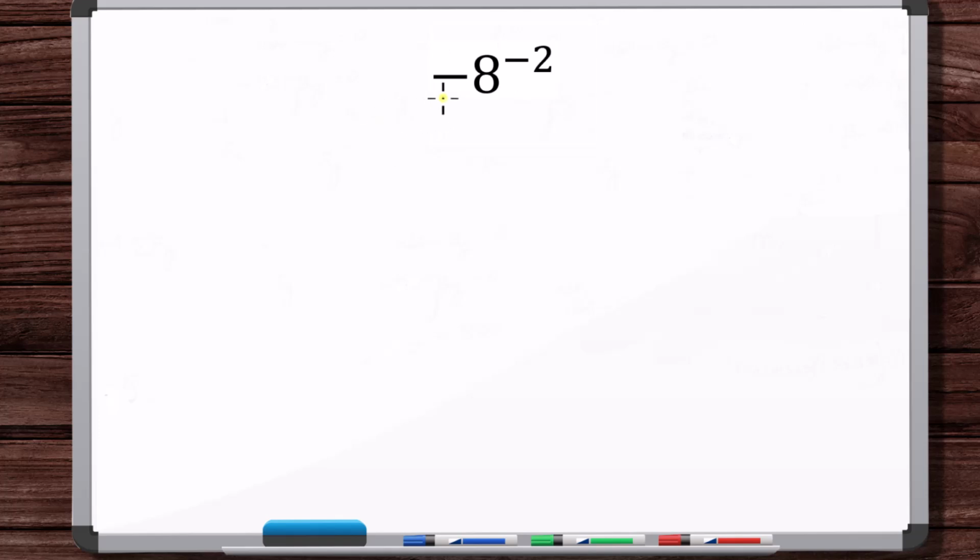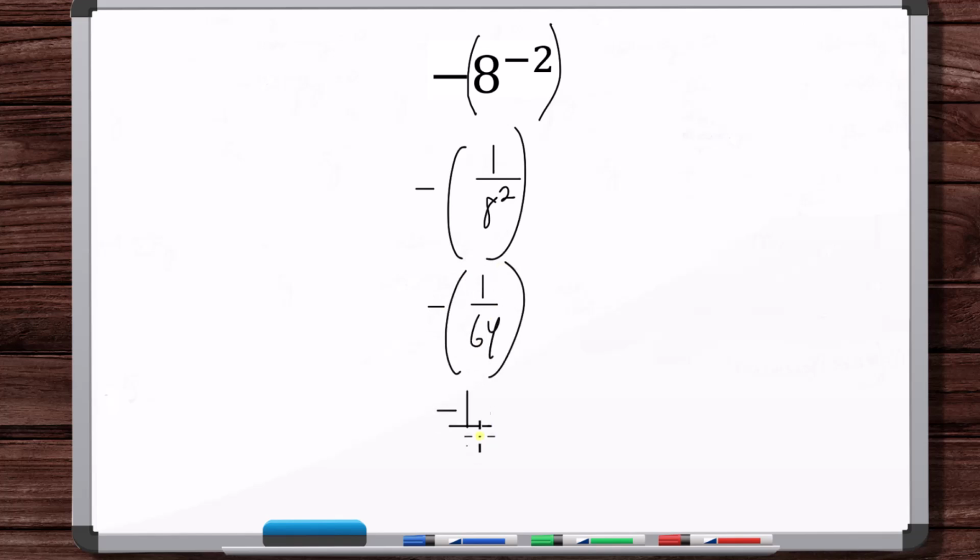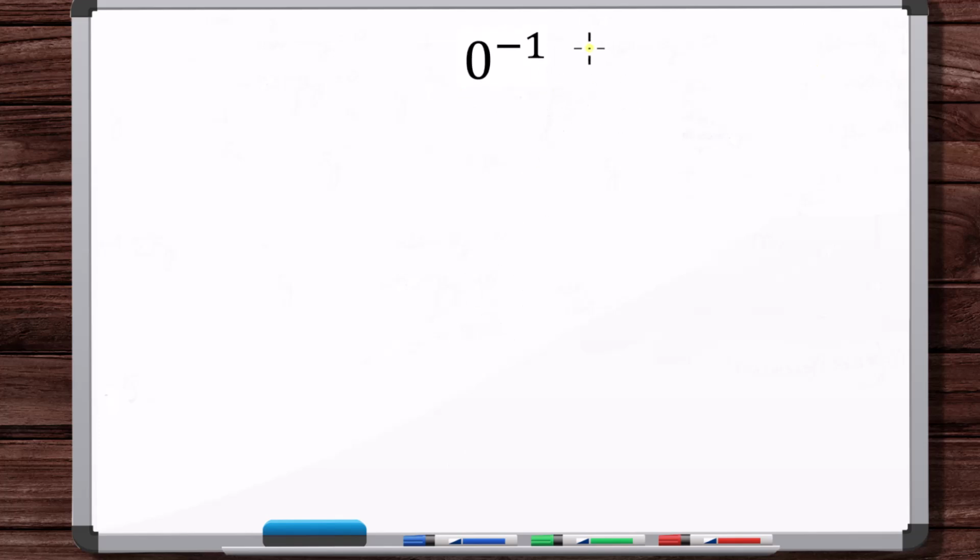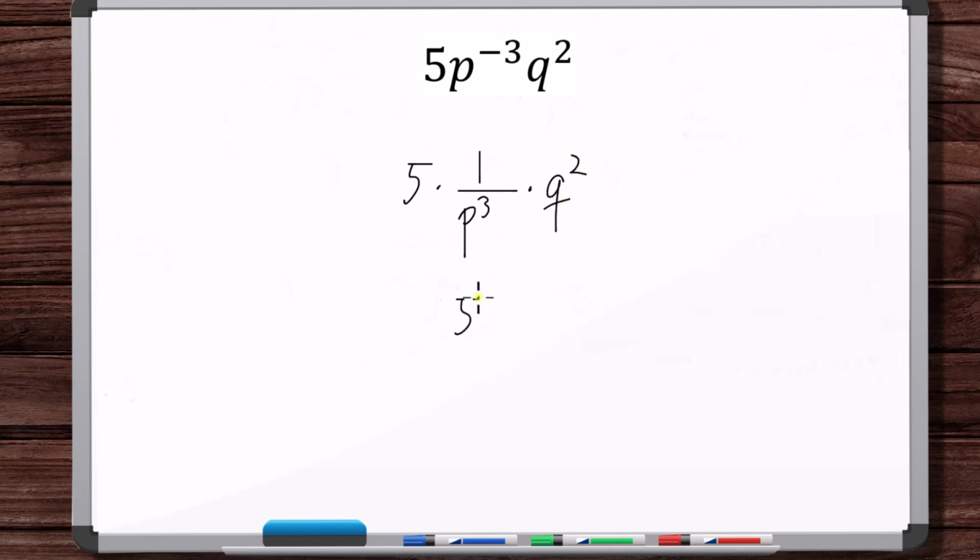Okay, here with this minus sign just out front, we look at it this way. So what do we have? That's minus and then 1 over 8 squared. So minus 1 over 64. There we go. Okay, 0 to the negative 1. You can't raise 0 to the 0 power or any negative integer power. This is undefined. Okay, we've got 5 and then, all right, so now just bringing this all together. There we go.